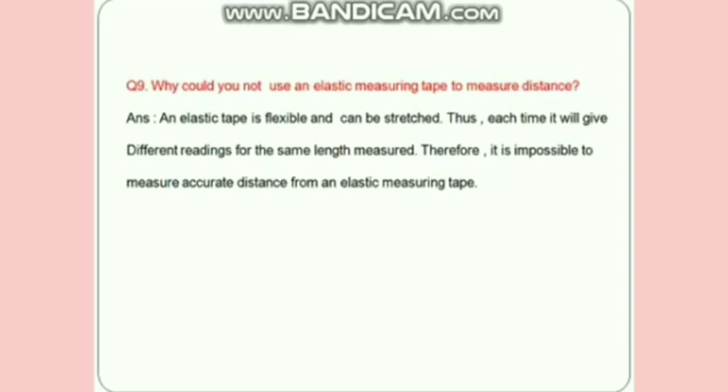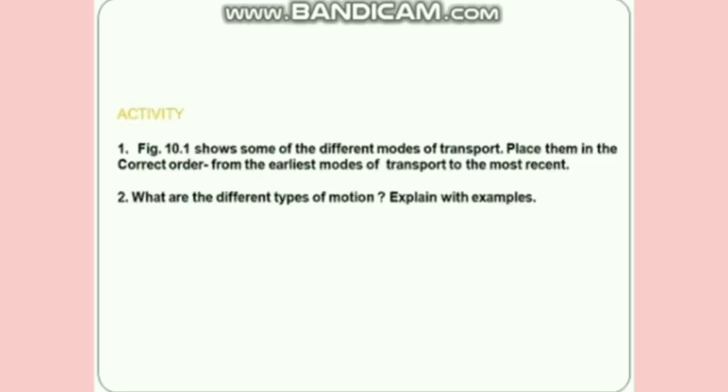Now look at some activities. Question number 1. Figure 10.1 shows some of the different modes of transport. Place them in the correct order from the earliest modes of transport to the most recent. It is there in your textbook, figure 10.1. Next, what are the different types of motion? Explain them with some examples. So what you have to do is write these activities 1 and 2 on an A4 sheet.